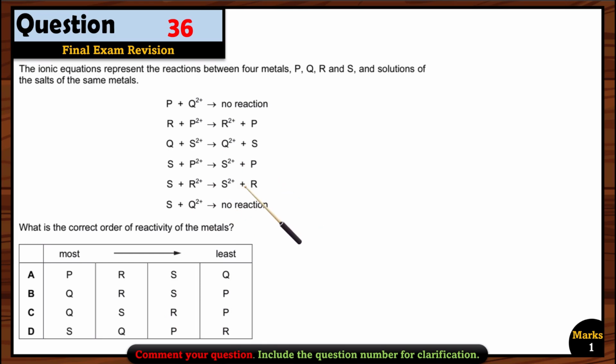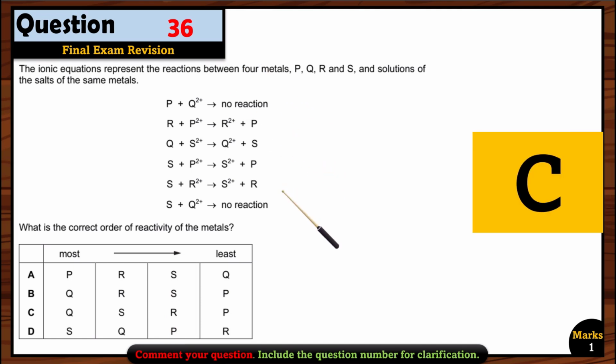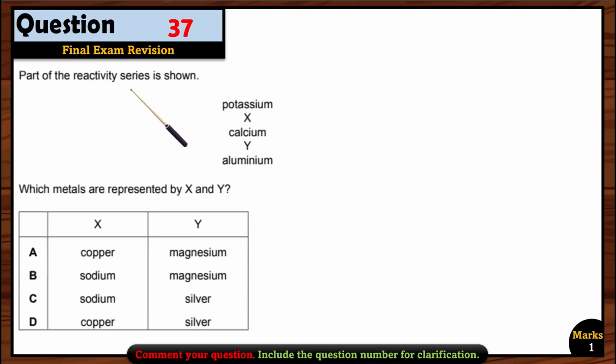So we have to find something else that can give us the right answer. So S is also more reactive than R, right? So let's see, S is before R. Here S is after R. Can you see R is before? So it means we are just left with option C. So option C is correct here. So this is how you can deduce the options and then you can find the correct option. So the option C is the correct option here.